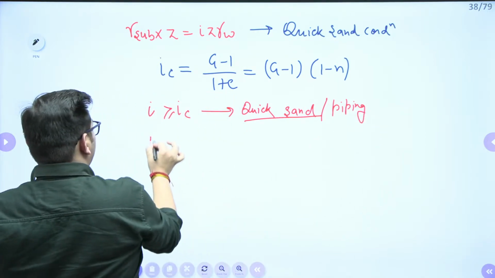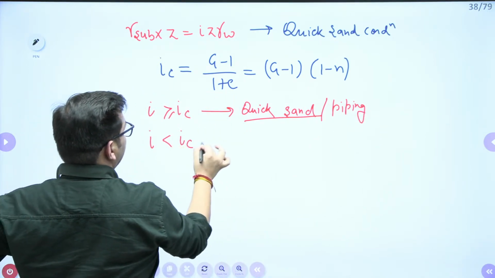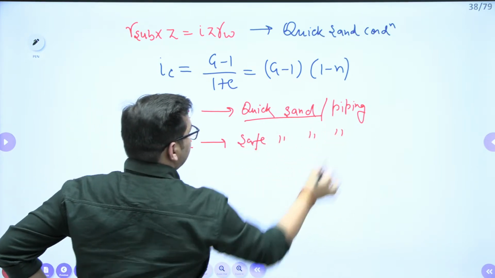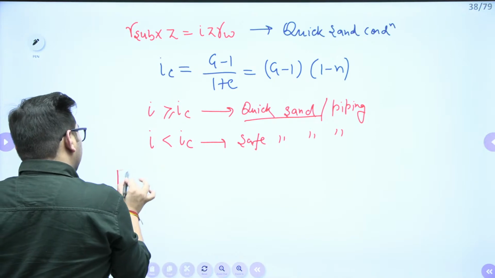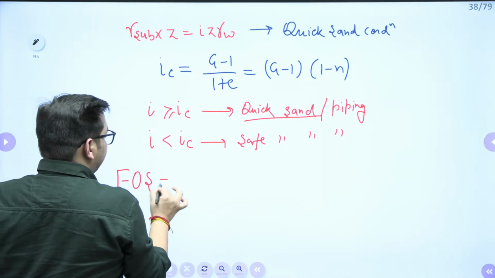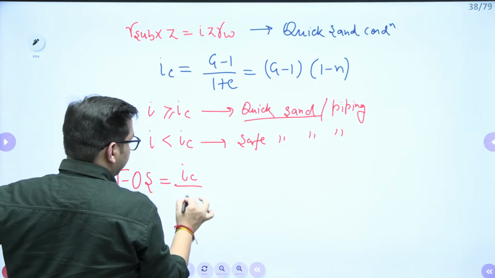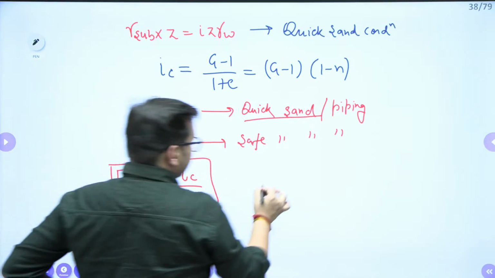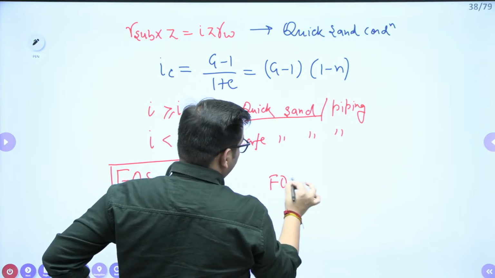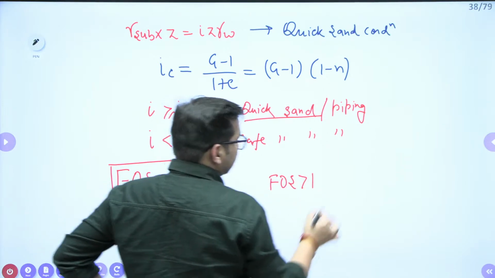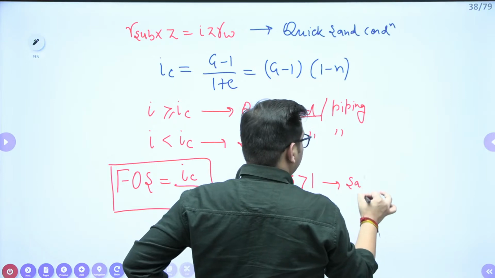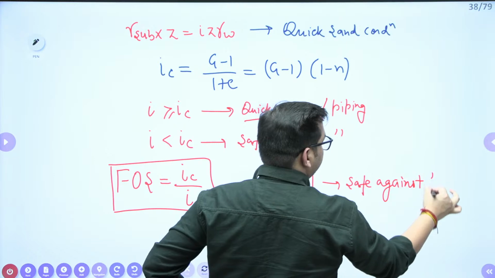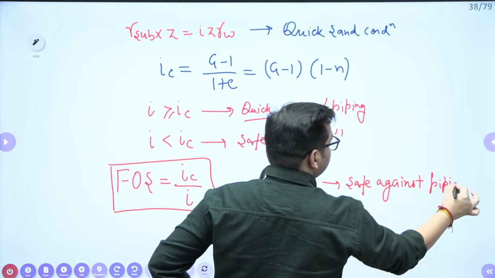If your i value is less than i critical, it means it is safe against this condition. For that we also calculate the factor of safety. So your factor of safety will be i c upon i. If your factor of safety is greater than 1, it means your soil is safe against piping.